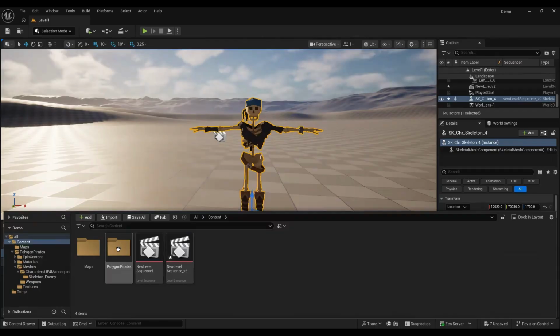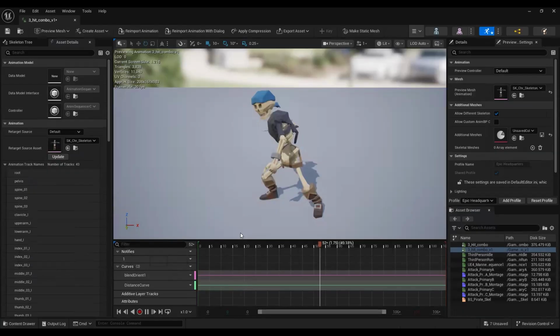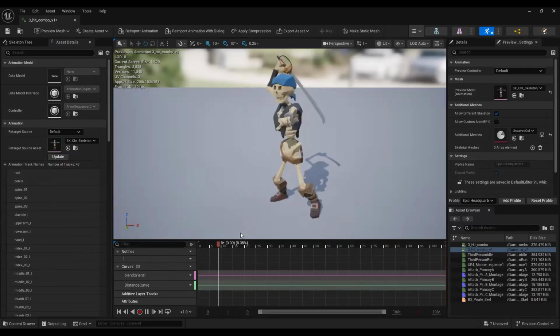So what I'll do, I'll go to here. Hey, look, it's right here. So I just can open this. And there you have it. 1, 2, 3. So a simple 3-hit combo.